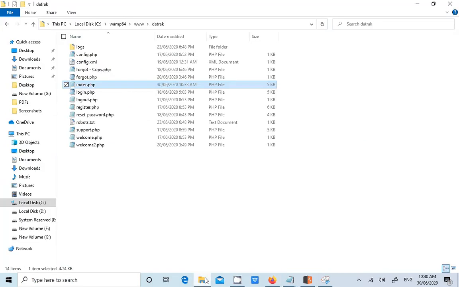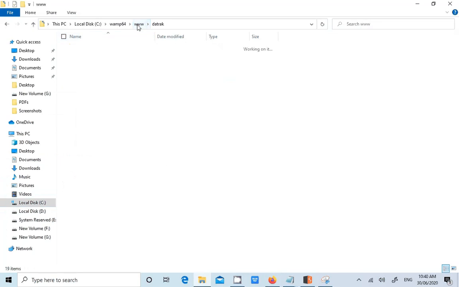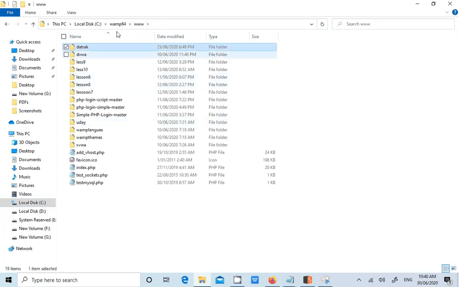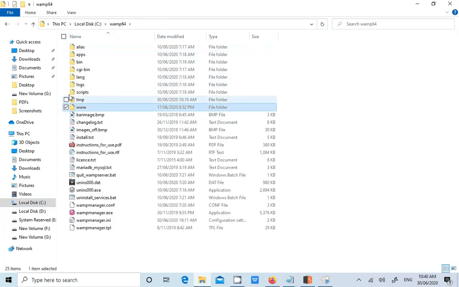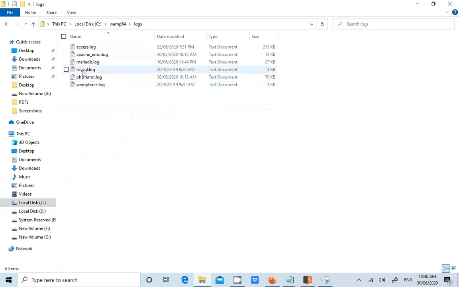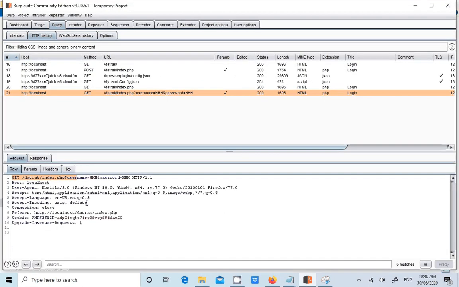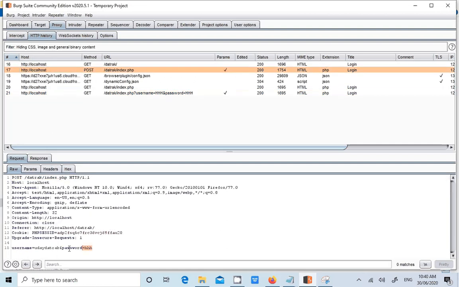Now we are going into a very interesting topic, guys. See, in the www folder, when you install WAMP64, you can see the log files, right? Within the logs folder there is something called the access.log file. It contains all the GET requests and POST requests made to the server. If you are sending data over a POST request, this username and password will not be stored within the log files.